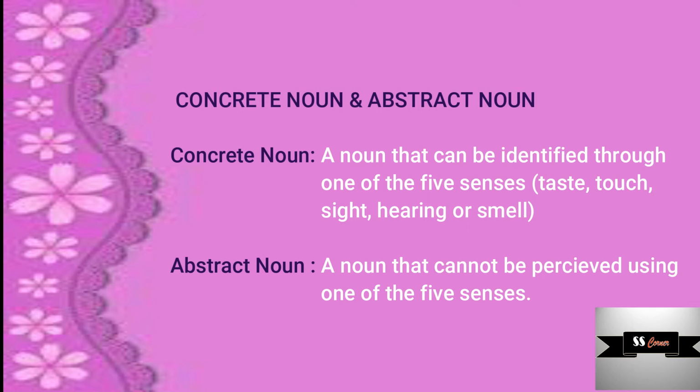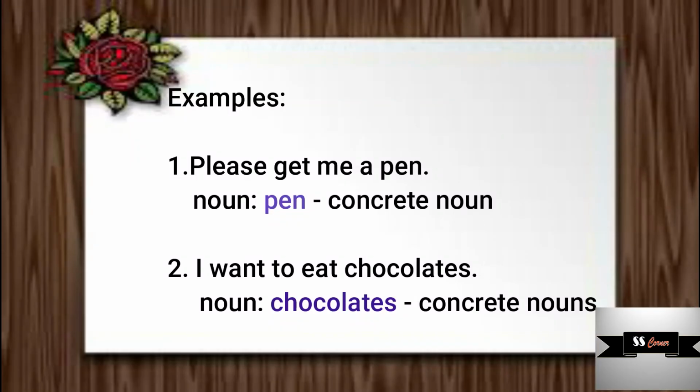Let's consider a few examples. Let's see the first sentence. Please get me a pen. Here, the noun is pen. Pen is something that we can see, touch, and feel. So, pen is a concrete noun as we can perceive it through a few of our senses. Similarly, let's see the next sentence. I want to eat chocolates. Here, the noun is chocolates. And as all of us know that chocolates can be seen, it can be touched, and it can also be tasted. Thus, it can be perceived through our senses. So, the noun chocolates is a concrete noun.